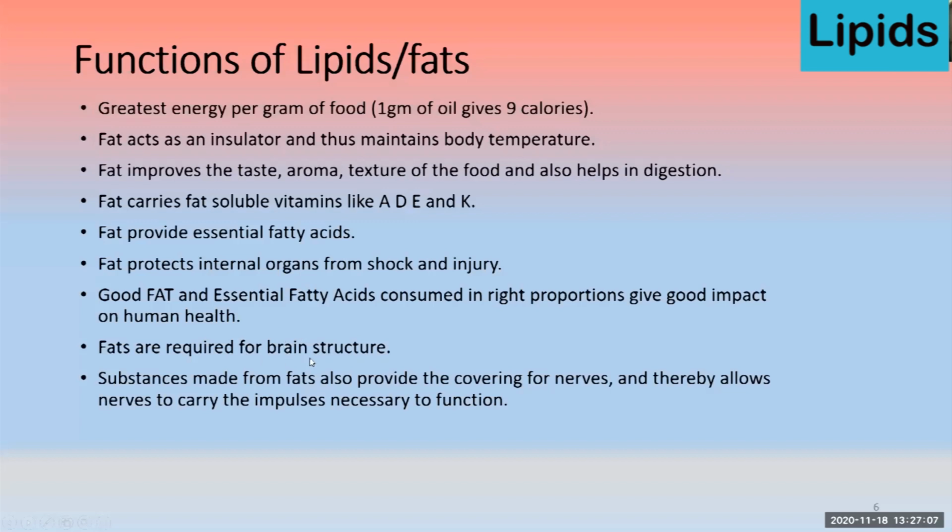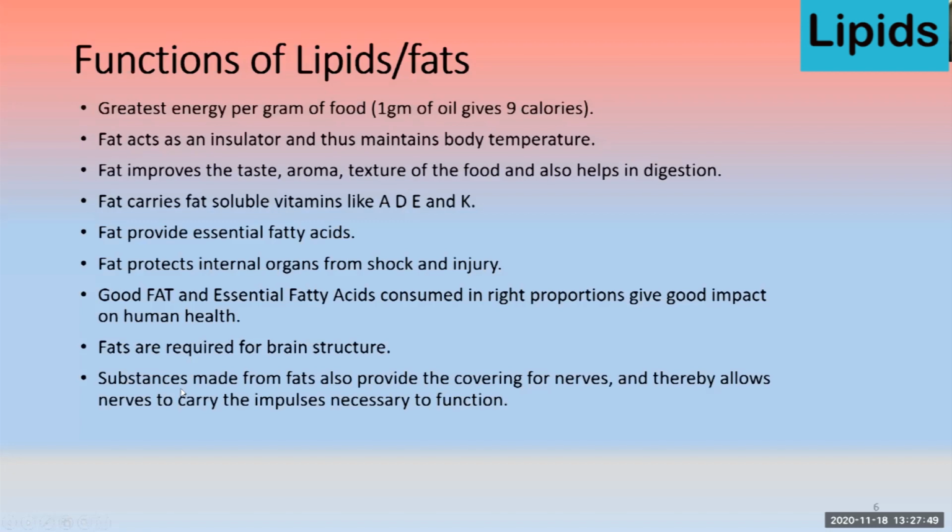As I mentioned, fats are required for the development of the brain structure. This is a most important factor, particularly during the early stages of life. If we keep our children away from fat, they have stunted brain growth. So that's why we should add at least some amount of fat coming from natural sources like desi butter or desi ghee. That's a very good source of essential fatty acids that helps in the development of the brain rather than using the commercially prepared oil or ghee products.